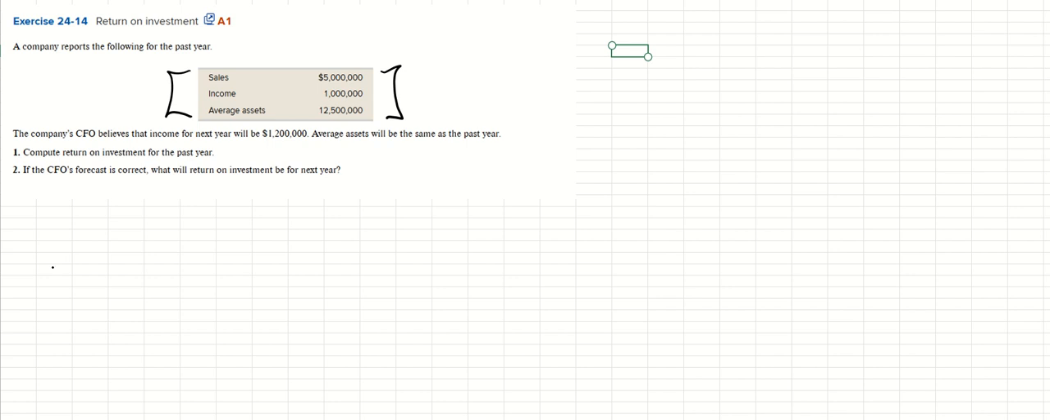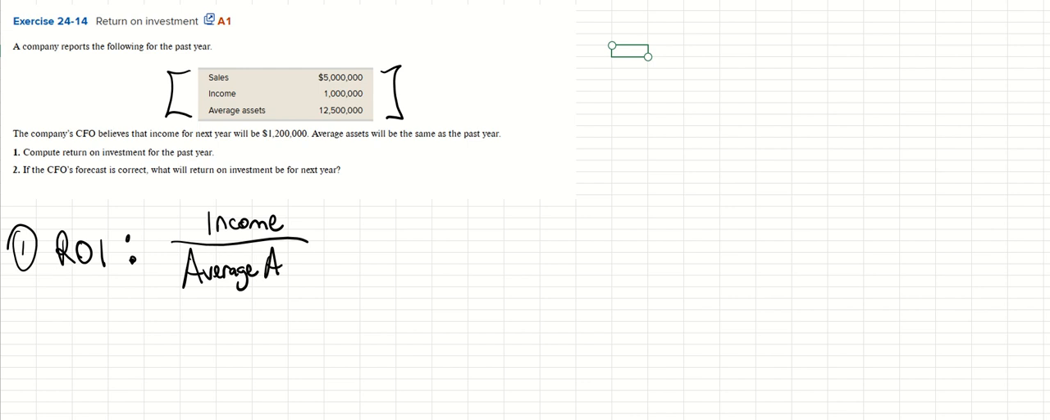So starting with number one, we have to know what the formula is for ROI. How do we calculate it? So we're going to take ROI, which is the return on investment, and that consists of taking your income and dividing it by average assets. And that's it.